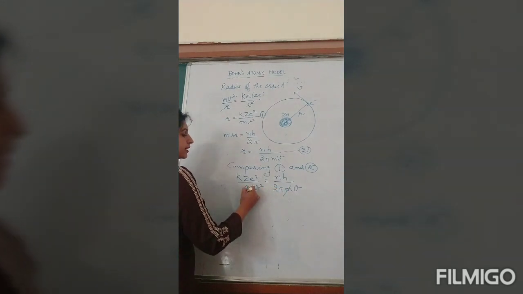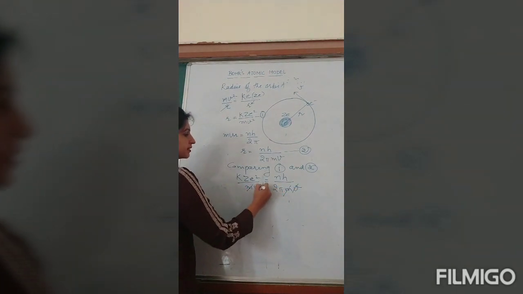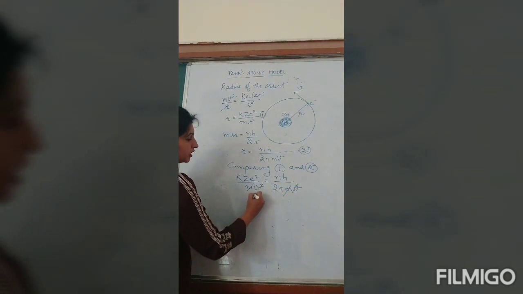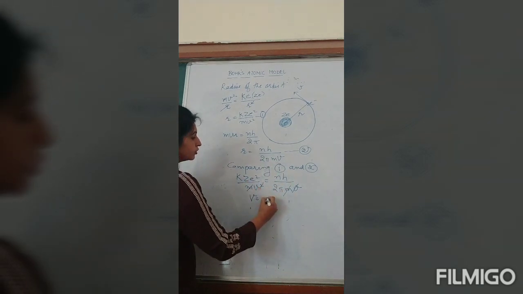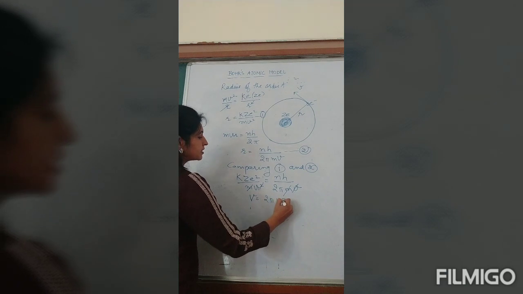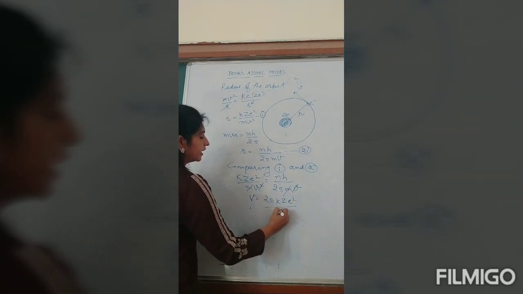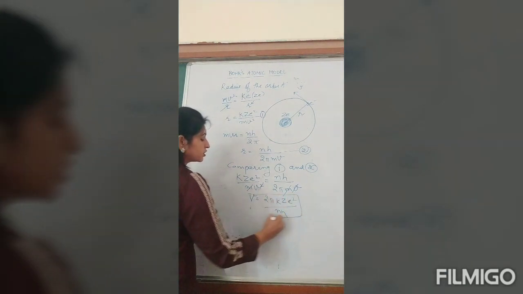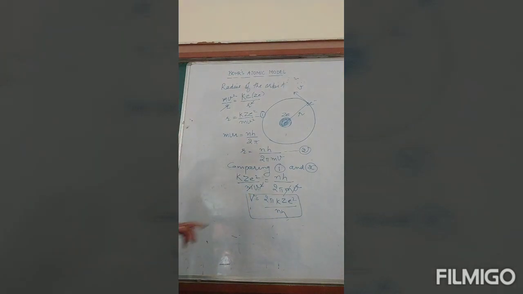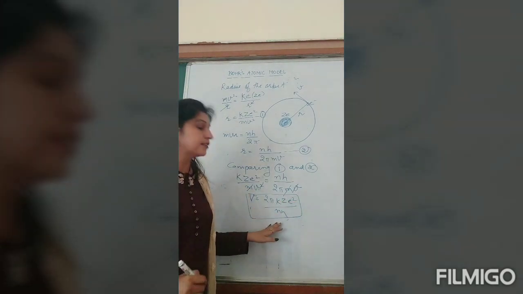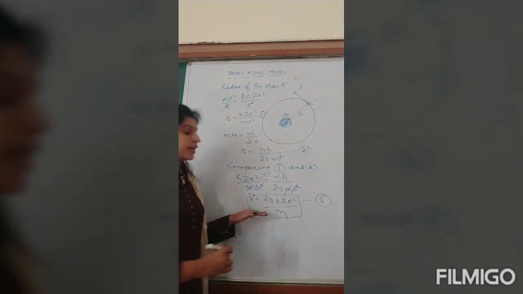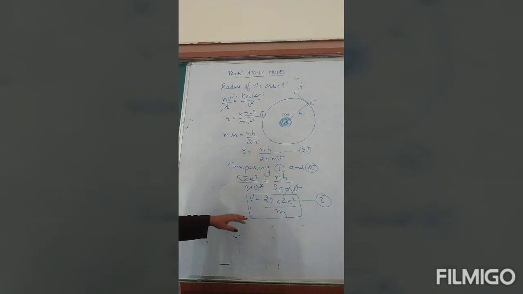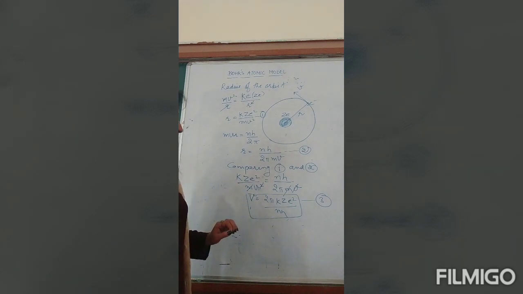Now see, m gets cancelled, one v gets cancelled. So expression for v comes out to be, taking v on that side, 2 pi K Ze square divided by nh. So this is the expression for velocity. Now it doesn't include any radius term. So you can write this as third. This will give you the expression for velocity of an electron in an orbit.